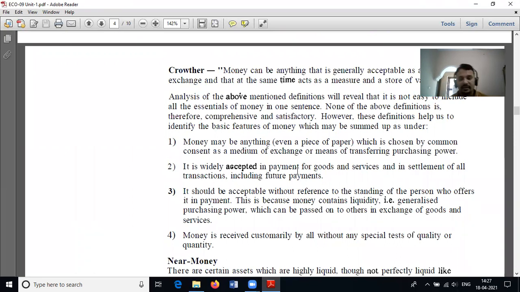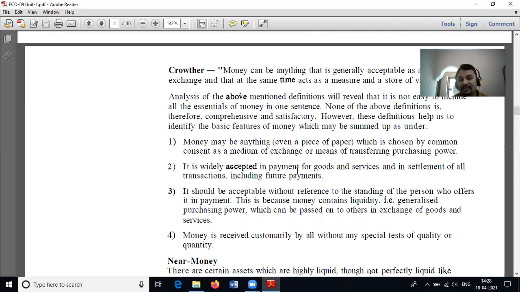After analyzing a lot of definitions, we can derive some more points. Money may be anything, even a piece of paper. It is widely accepted for the payment of goods and services.